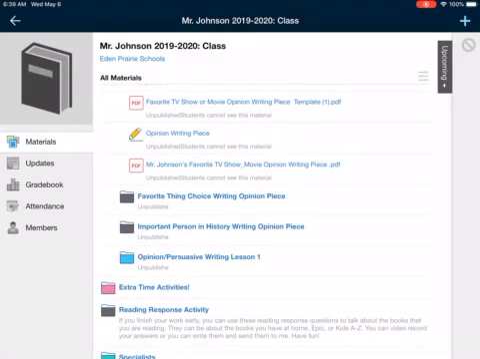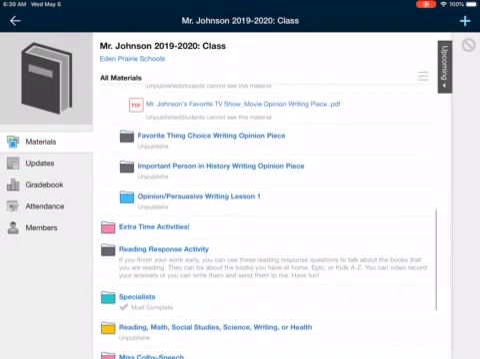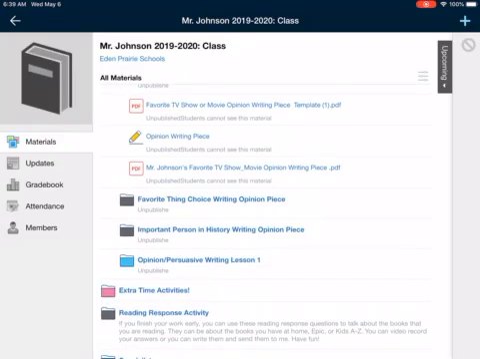The very first thing says favorite TV show or movie opinion writing piece template. When you're looking at it right now, you're going to see four things. One of those is the video that I'm making right now, so it's not on there yet. You also see Mr. Johnson's favorite TV show or movie opinion writing piece. Again, I'm going to read mine, but you will also get to see mine just to help as you're making your own.